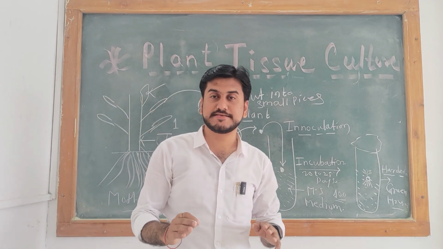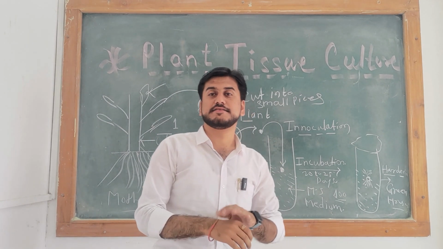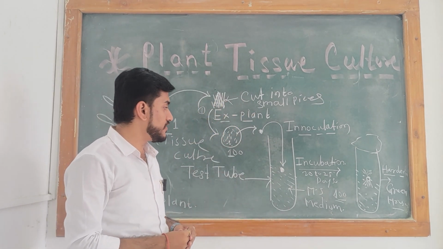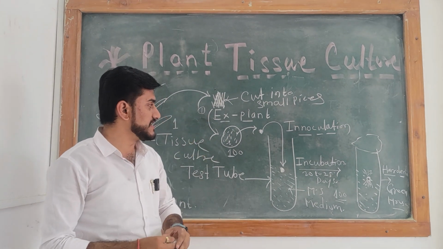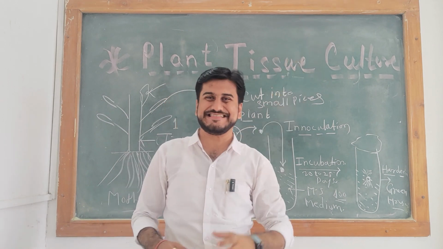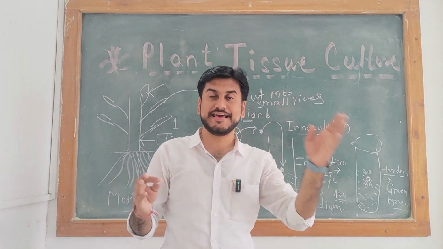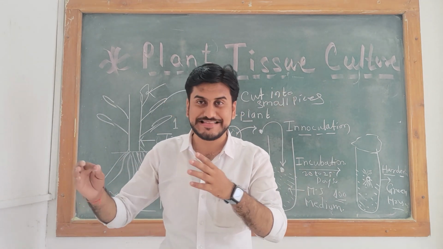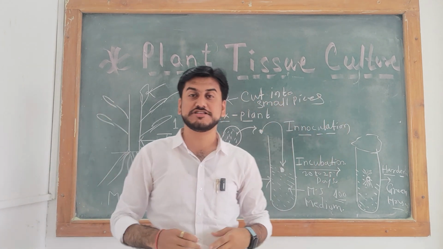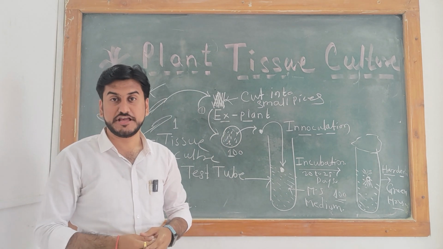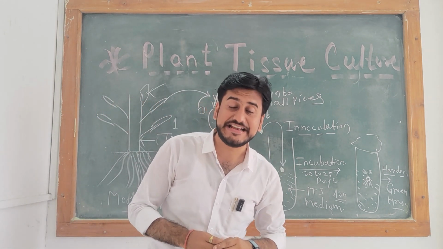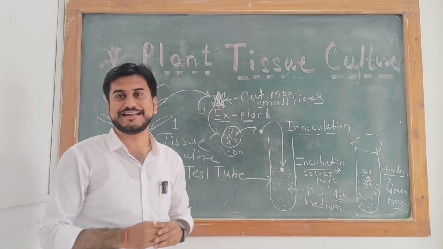This is the magical science of artificial propagation. Using it, we increase the number of rare plants, those that are going towards extinction. With plant tissue culture and micropropagation, we increase the number of endangered species or rare plants.